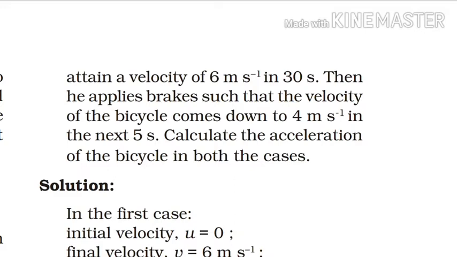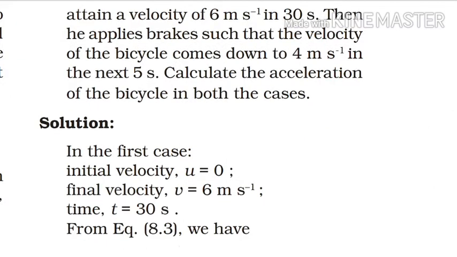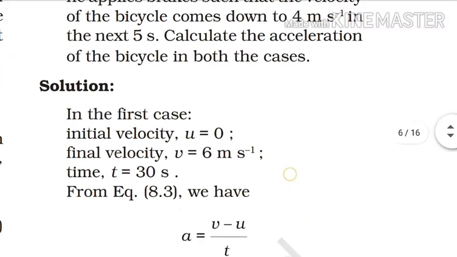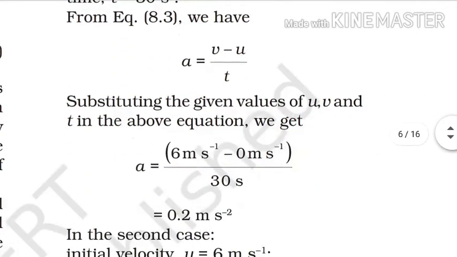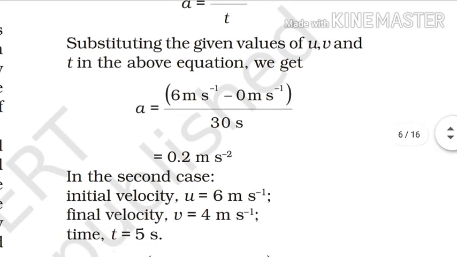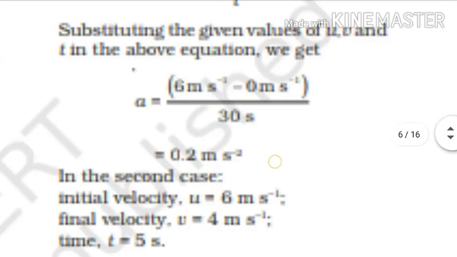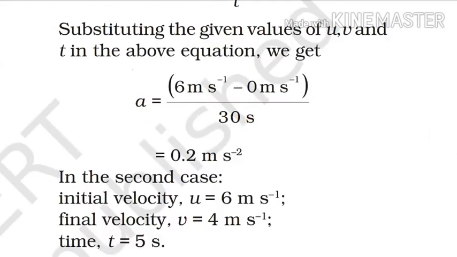So in the first case, the initial speed of Rahul is 0 meter per second and the final speed is 6 meter per second, and the time in which this speed is attained is 30 seconds. The rate of change of velocity, that is acceleration, is defined as v, the final velocity, minus u, the initial velocity, divided by time. So putting v as 6 meter per second and u as 0, we get 6 minus 0 divided by 30, so the acceleration is 0.2 meter per second square.